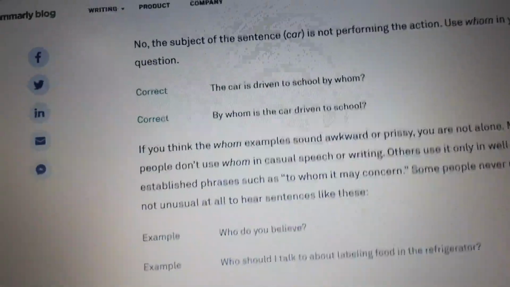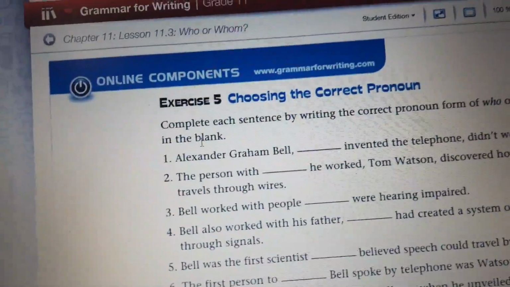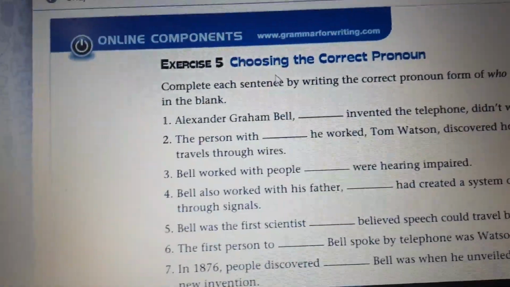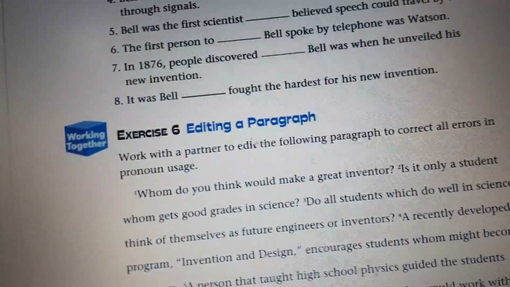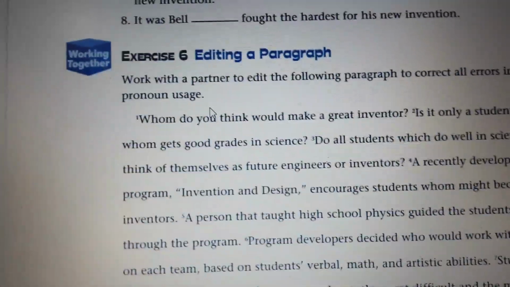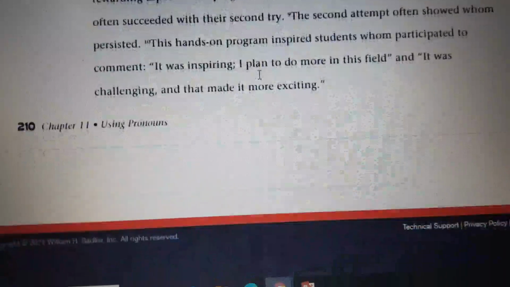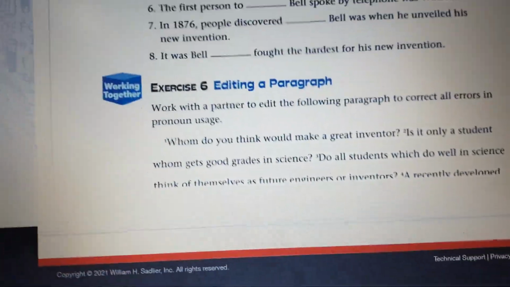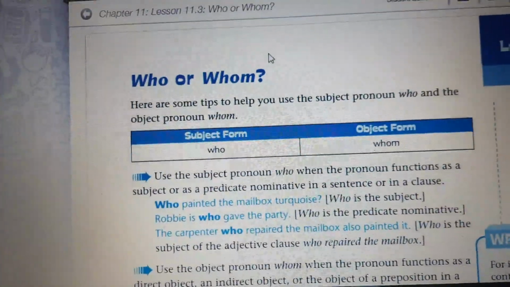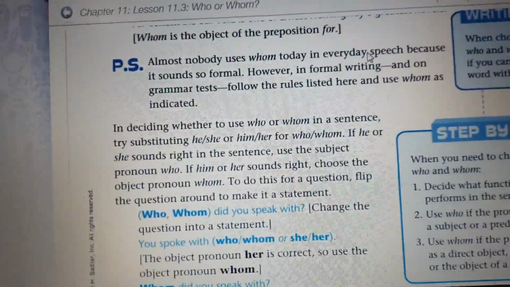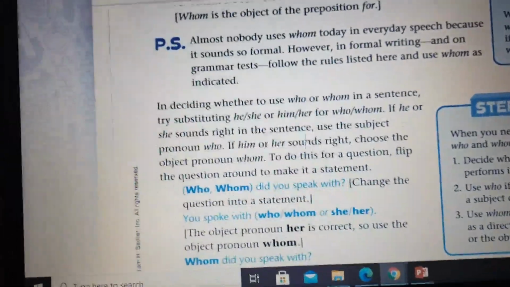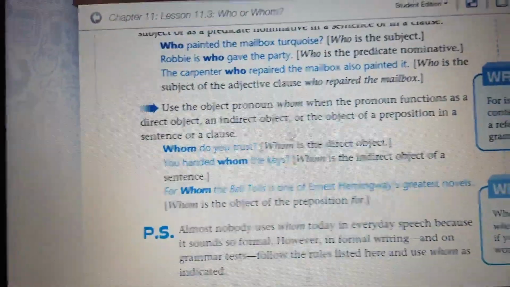Okay, so I want you guys to answer practice 5. Choose the correct pronoun. It's really easy. And here we have editing a paragraph. I want you guys to answer these and send me the answers via WhatsApp, and I will be so happy when you do this, because I want to check that everything is fine and you understand what I'm talking about.